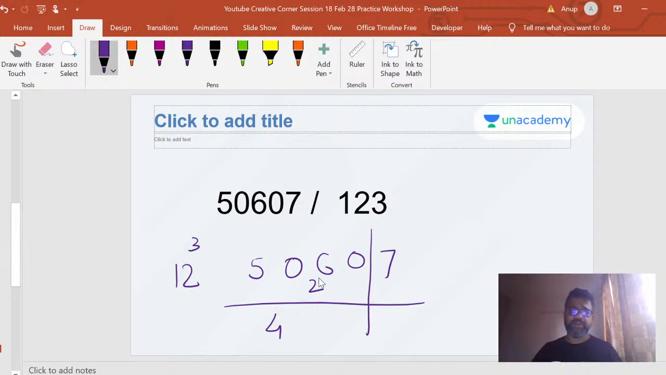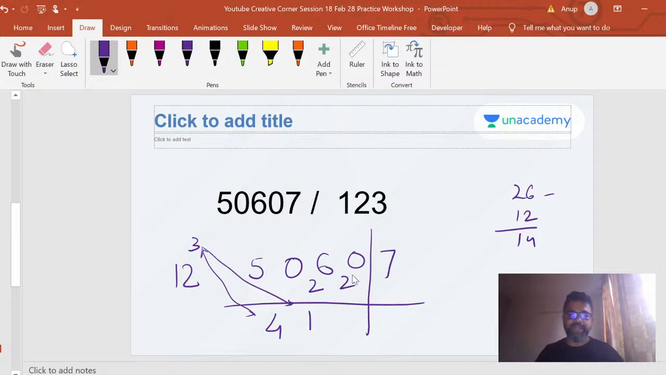Next step is 26. Before I divide by 12, I have to subtract this 3 times 4, which is 12. 26 minus 12, I get 14. 14 is what I divide by 12. So when I divide, I get 1, remainder 2.